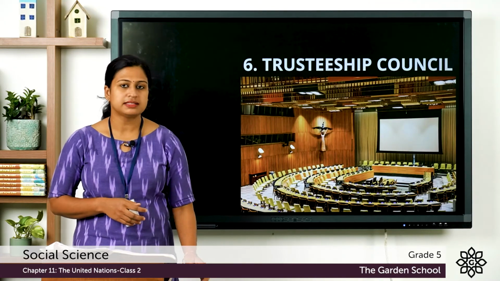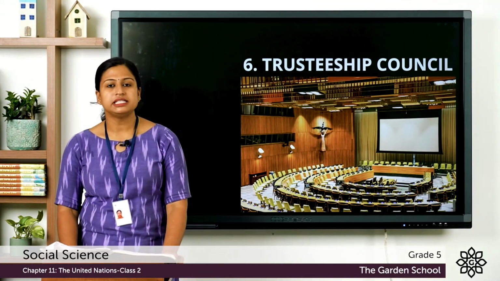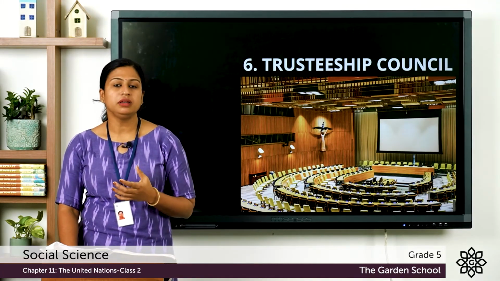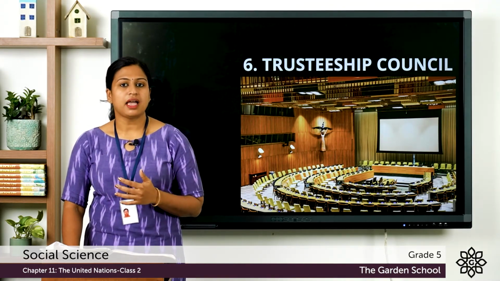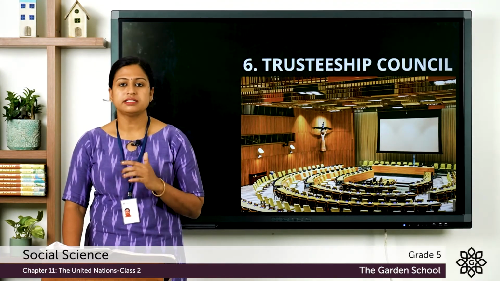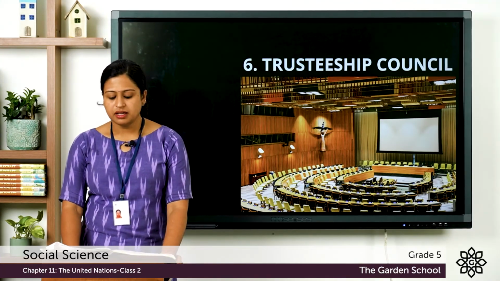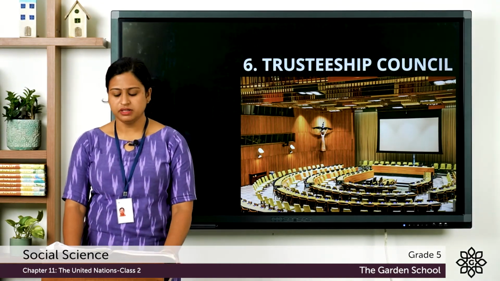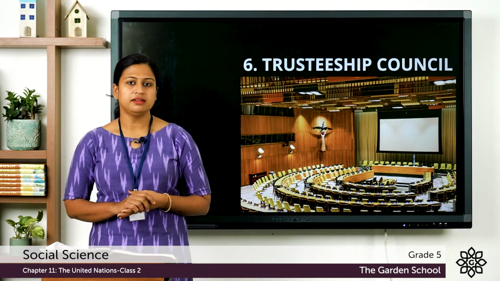Now, the sixth organ is the Trusteeship Council. It was established in the year 1945 to look after 11 countries. Now, these countries were known as trust. So, at the time of the establishment of Trusteeship Council, these 11 countries were not independent. But later on, they became independent and they got freedom. So, this council is not functional now. This was about the different organs of the United Nations.